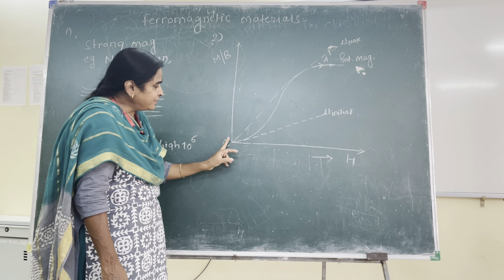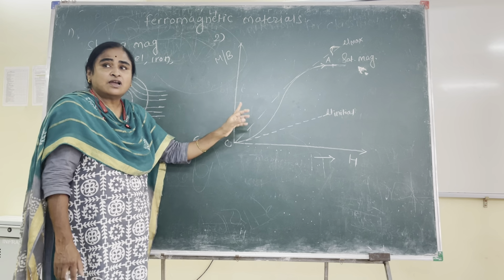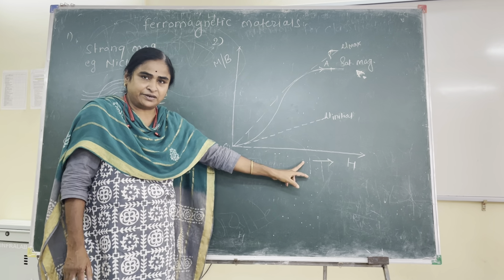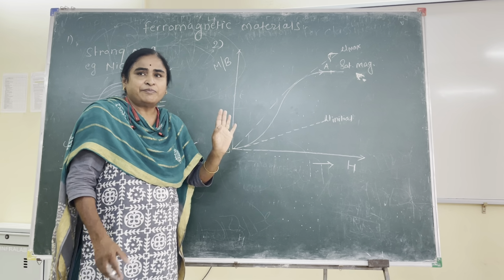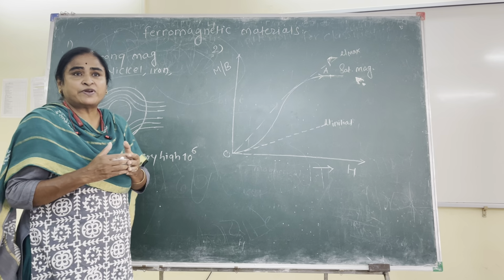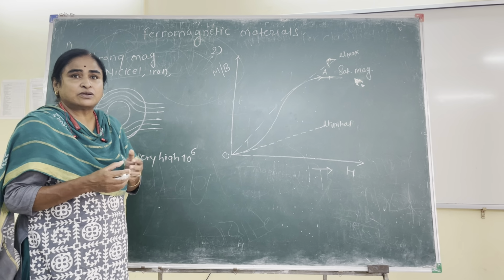It is seen that the magnetization of ferromagnetic substances is a non-linear complex function of the applied magnetic field. It is very complex, it is non-linear, because the behavior is mysterious. It cannot be expressed by any mathematical equation. That is why it is called complex.